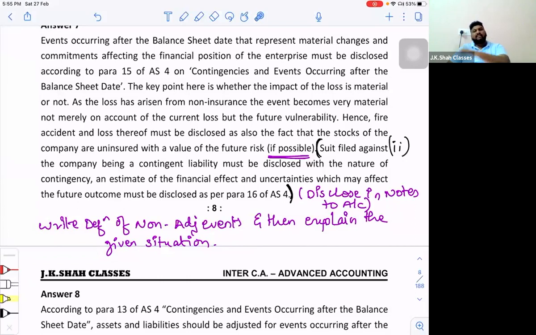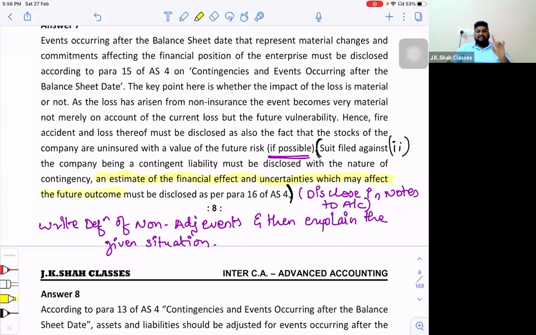The same point is repeated in AS29 also. This is a common disclosure. Whenever you record a contingent liability in the notes to accounts, even in AS29, you will see the same point: an estimate of the financial effect and uncertainties which may affect the future outcomes must be disclosed.